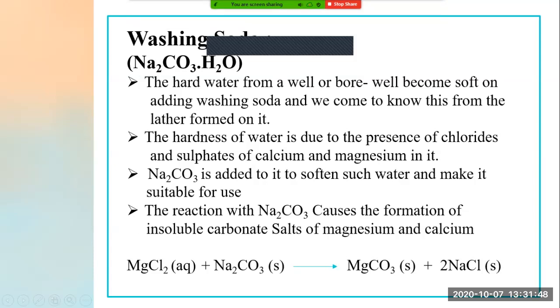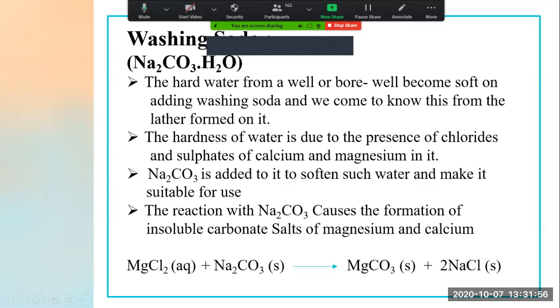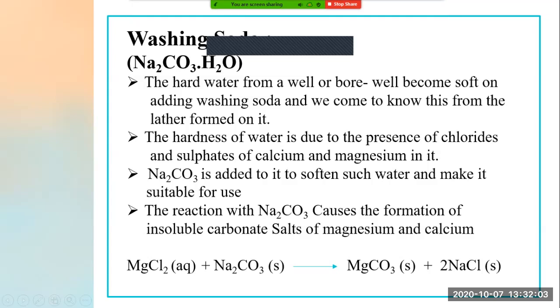Why is the water of wells and bore wells hard? The hardness of the water is due to the presence of chlorides and sulfates of calcium and magnesium in it. Okay, this you understood, why the water is hard and what is the answer to that.